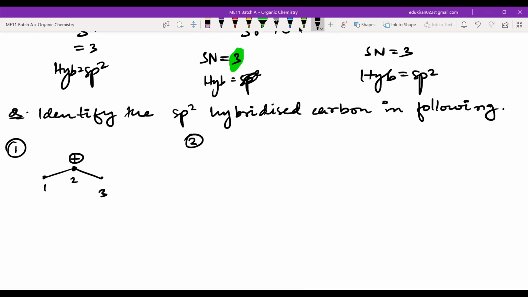If it is sp2 hybridized, how many surrounding atoms should be there? 3. This second carbon atom already has this carbon atom and this carbon atom as surrounding atoms. There will be another, which will be hydrogen. So hydrogen is implicit. It is not explicitly written.